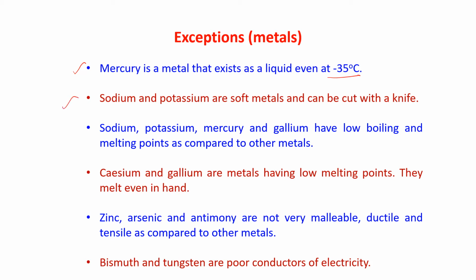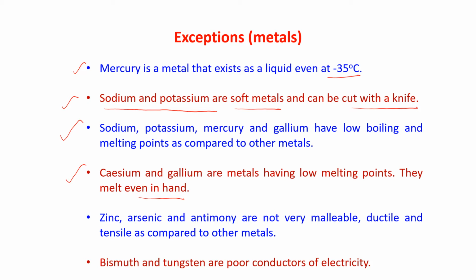Now sodium and potassium are soft metals and can be cut with a knife. Very important, please learn all this. Then sodium, potassium, mercury and gallium have low boiling and melting points as compared to other metals. Then cesium and gallium are metals having low melting points. They melt even in hand.